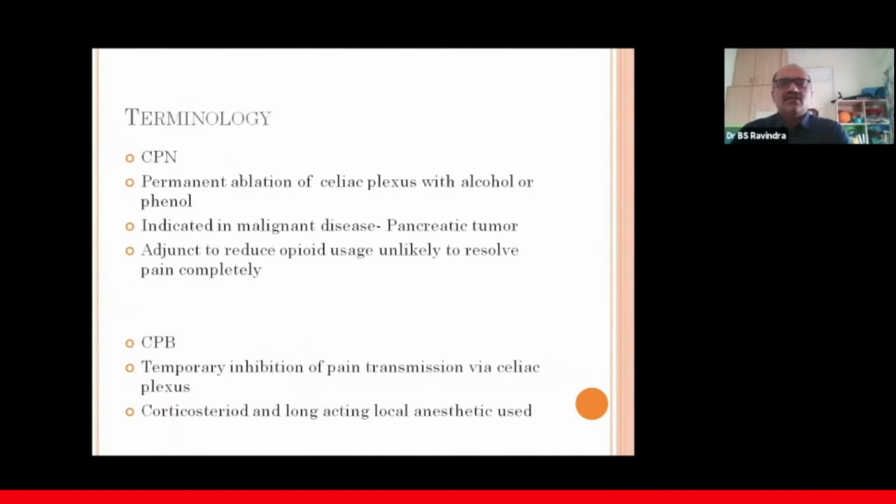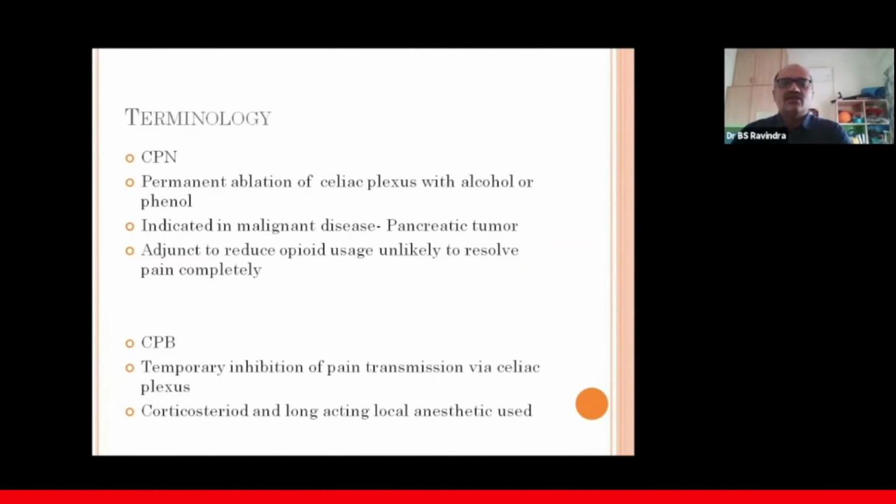Coming to the terminology, CPN, as we are used to, is a permanent ablation of the celiac plexus with alcohol or phenol. It is indicated in malignant disease, that is pancreatic tumor. It is useful to reduce the opioid usage, but please note that it is unlikely to resolve the pain completely. And coming to the celiac plexus block, this is a temporary inhibition of pain transmission via the celiac plexus.